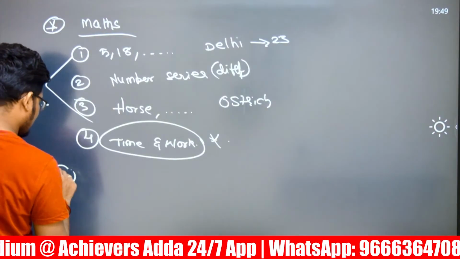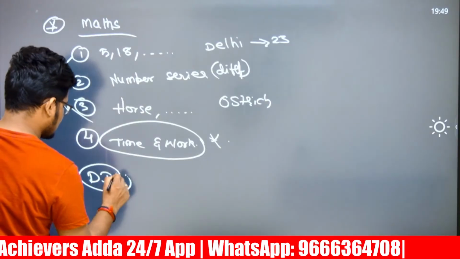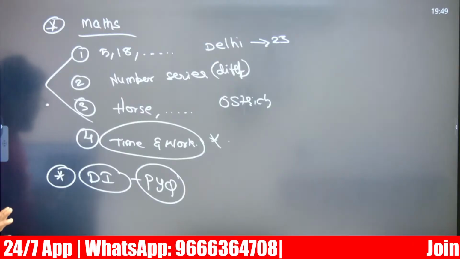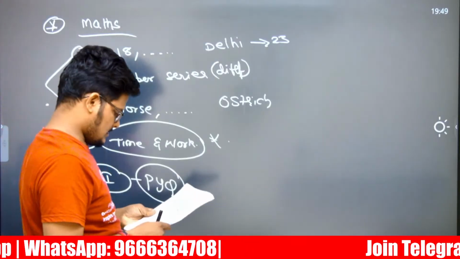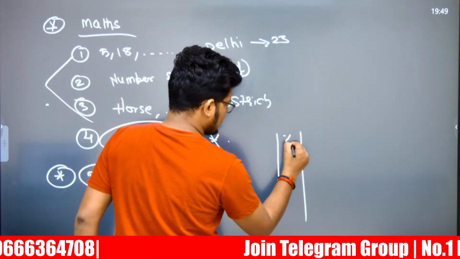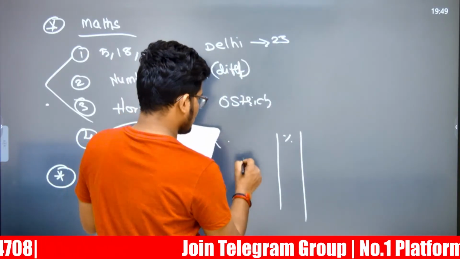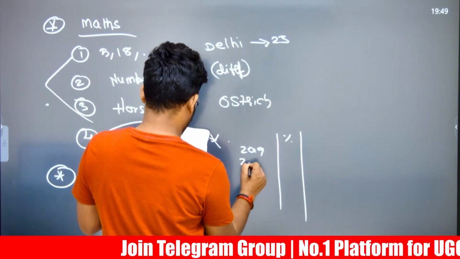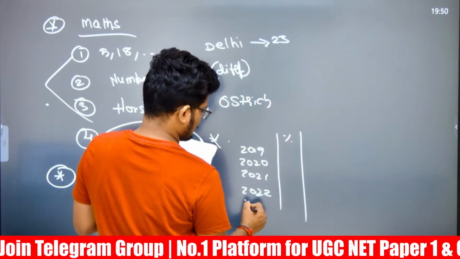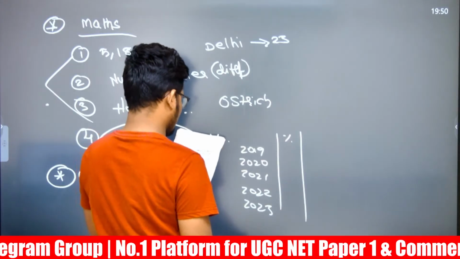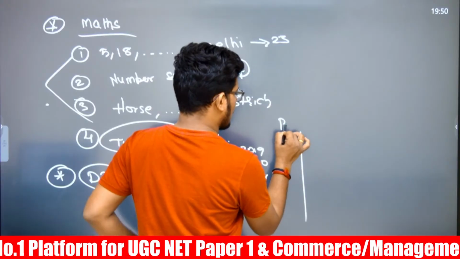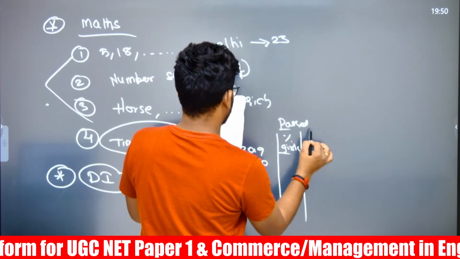Next, DI related data interpretation, very much see the PYQ directly which has been asked from the PYQ only, but a number subject to change. So the table has been given, the percentage table 2019, 2020, 2021, 2022 and 2023. The 5 years of data has been given. Percentage of girls in one column who are passed. The percentage of girls passed,